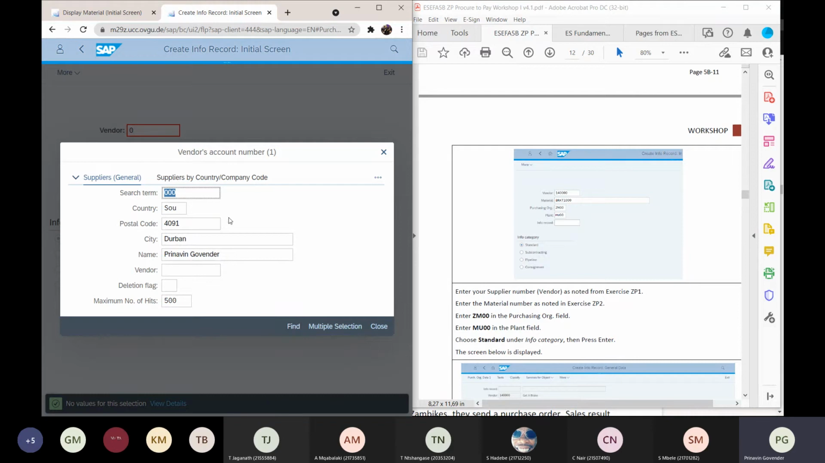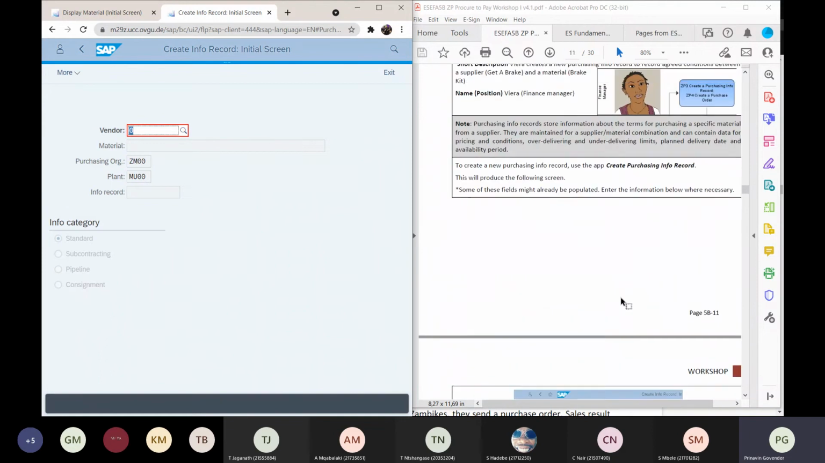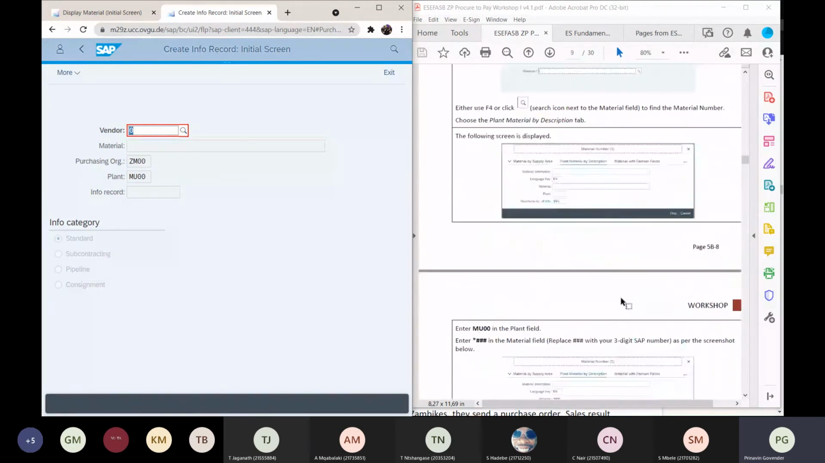I can't find any values to that effect. Okay, let's go and search for it. I'll come back to that. It says enter your supplier number as noted in exercise ZP1. Let's go to my ZP1. Where's my ZP1?